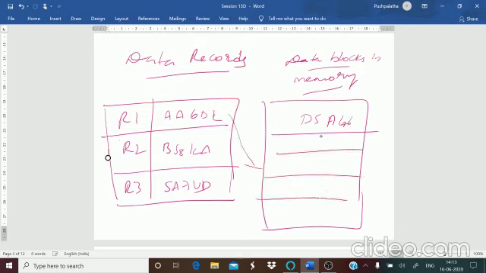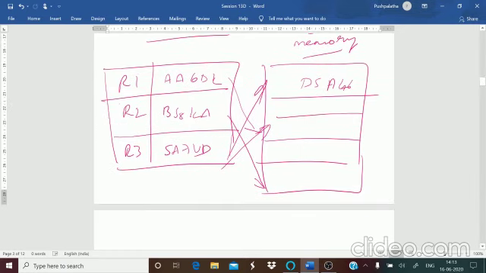You are mapping here. If any record has to be retrieved based on its index value, then the address of the block is fetched and the record is retrieved from memory.